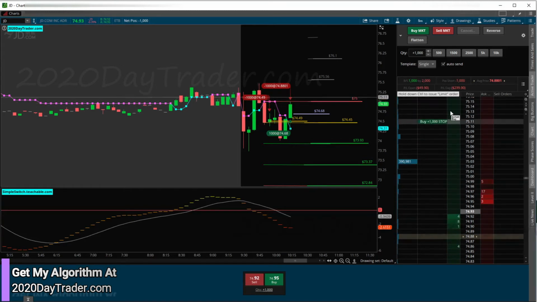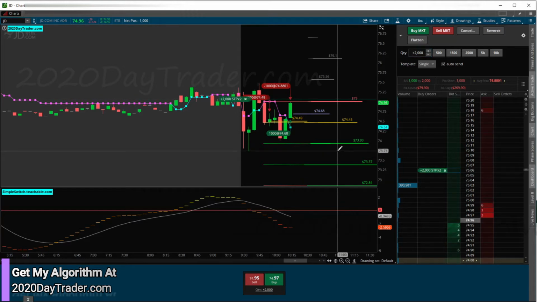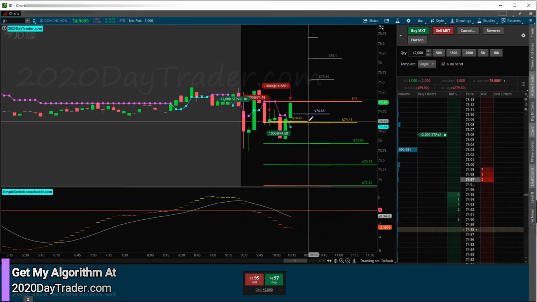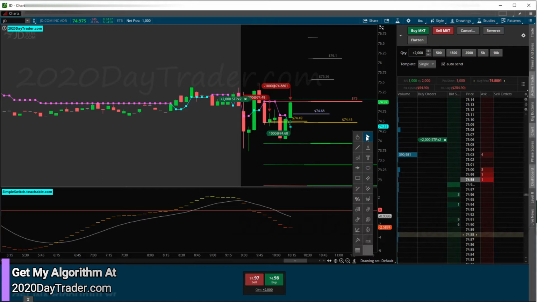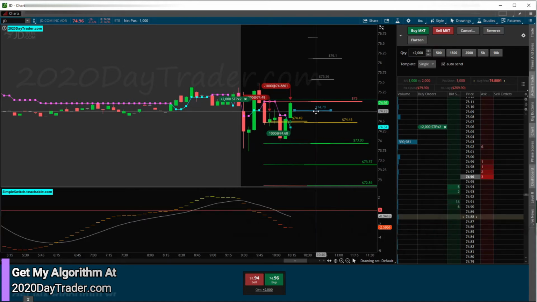And then put my speed bump in, in the speed bump location. Okay, so we got our speed bump in. And then my new average, or my new entry is, what is it, 74.88.